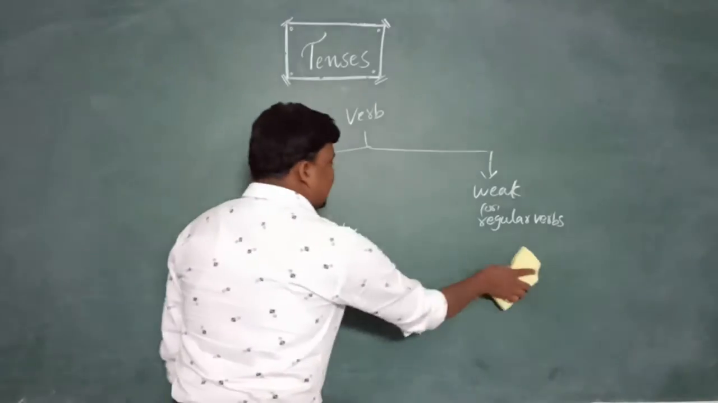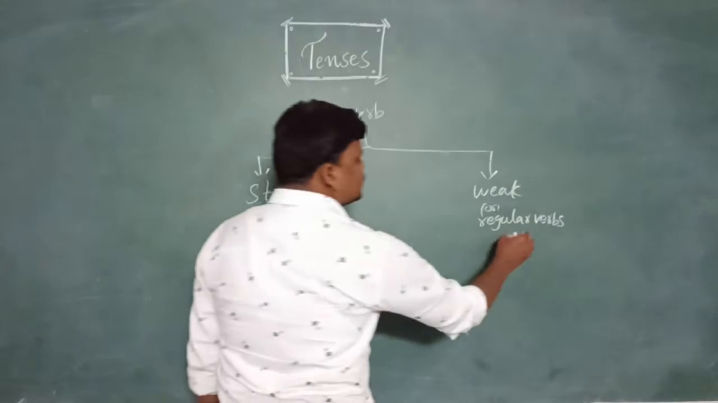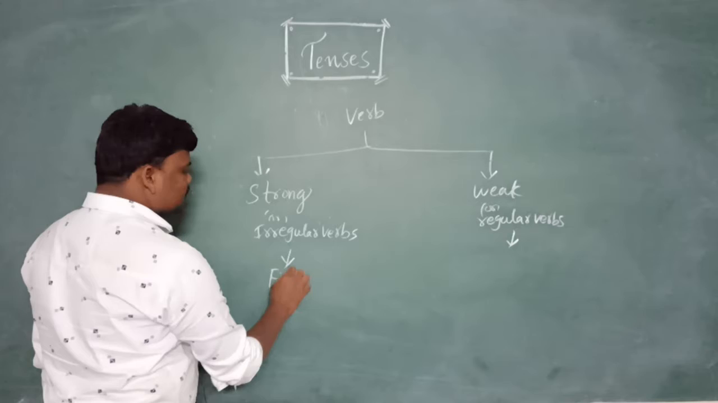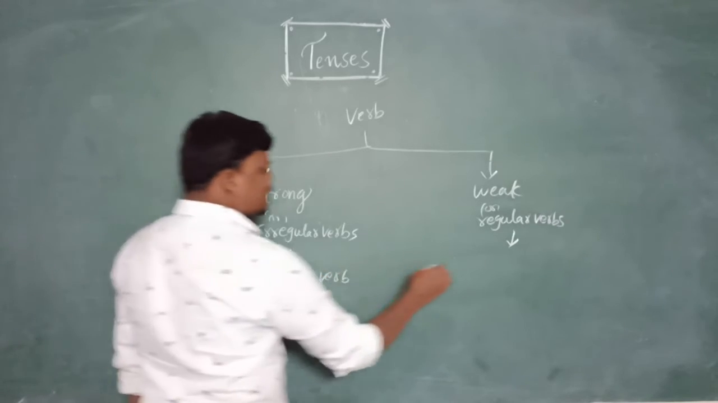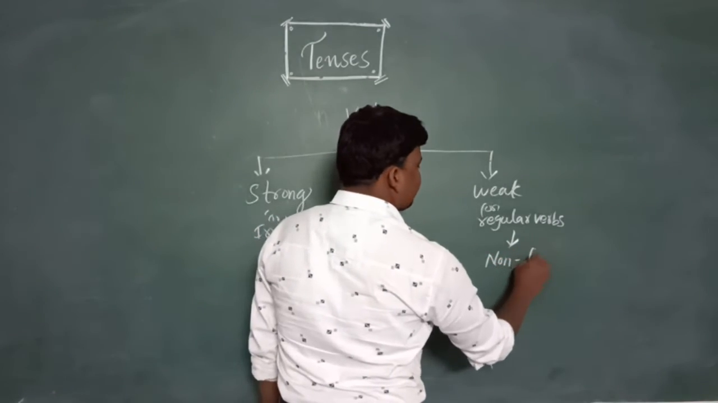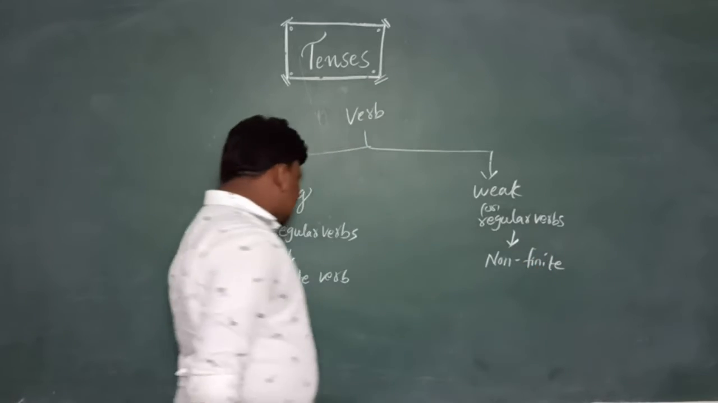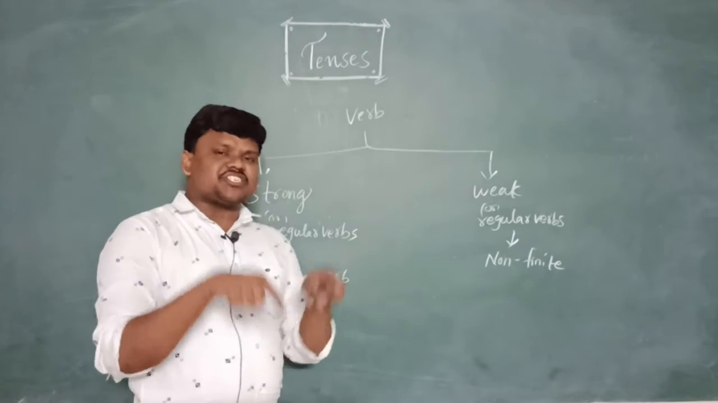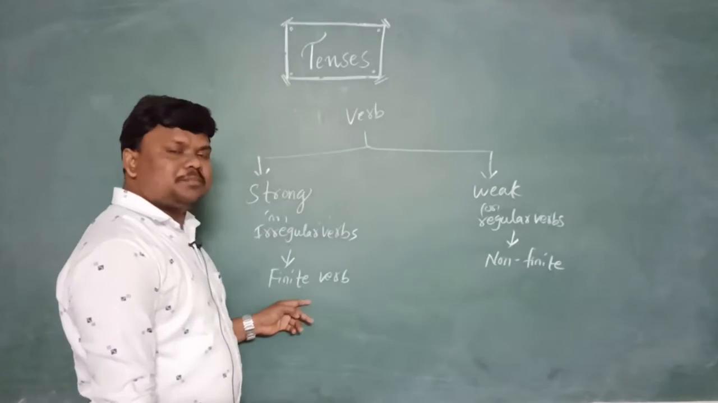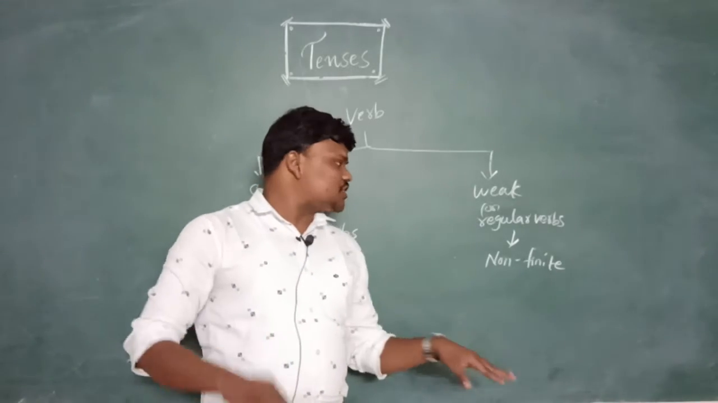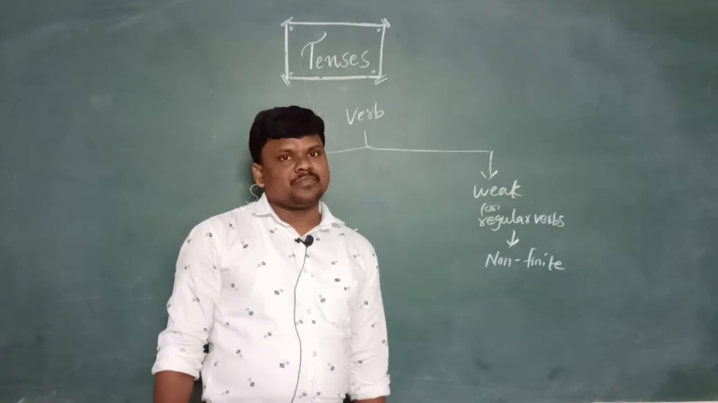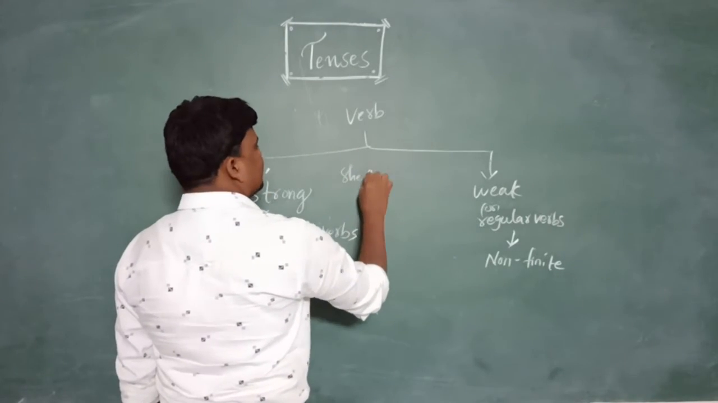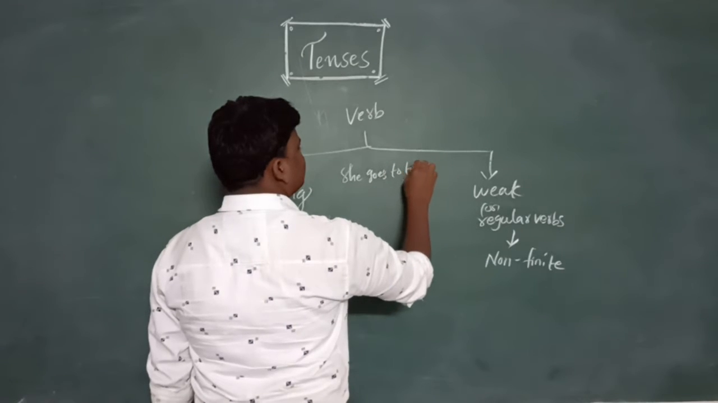Again, two more types are there: finite verb and non-finite verb. Let me tell you what a finite verb and a non-finite verb are. If a verb has an action, it is called a finite verb. If a verb doesn't have any action, it is called a non-finite verb. For example, she goes to temple.